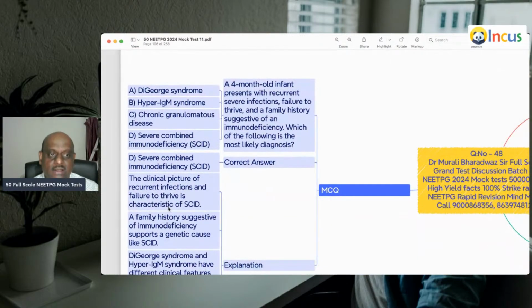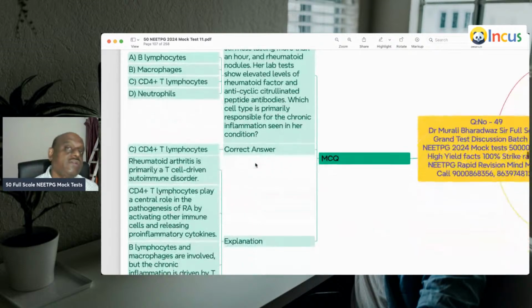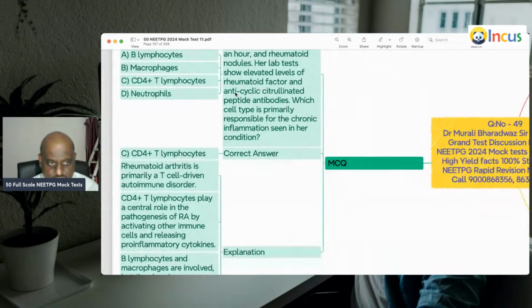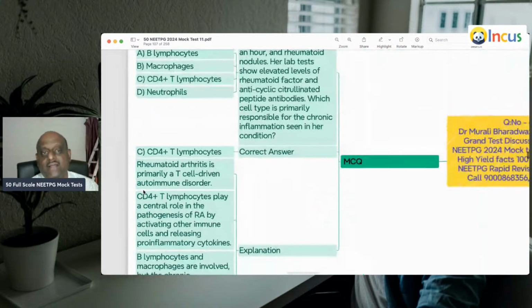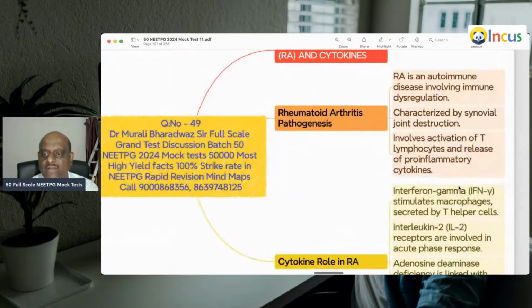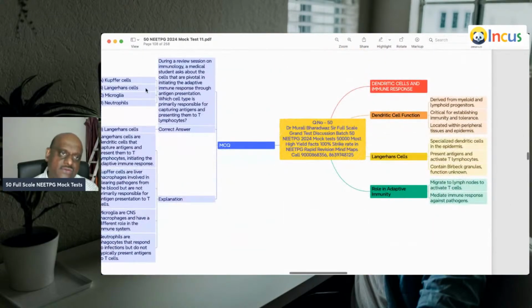Now, the next question. A 50-year-old woman with a 1-year history of symmetrical joint pain and stiffness lasting more than 1 hour. Rheumatoid arthritis, anti-cyclic citrullinated peptide antibodies are positive, which is seen in rheumatoid arthritis. It is primarily a T-cell driven autoimmune disorder. CD4 plus T lymphocytes are the ones which are involved. I leave the literature for you. Everything about rheumatoid arthritis and cytokines.